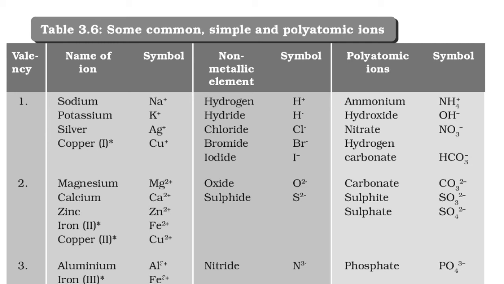If you are able to learn these symbols, the valency and the name of the ion, it will be very useful to you. If you are not able to learn, no problem, slowly, but you try to learn them till class 10. You have to learn these all. It will be very helpful to you in scoring good marks in chemistry, because you have to make use of these when you are studying science chemistry in future.